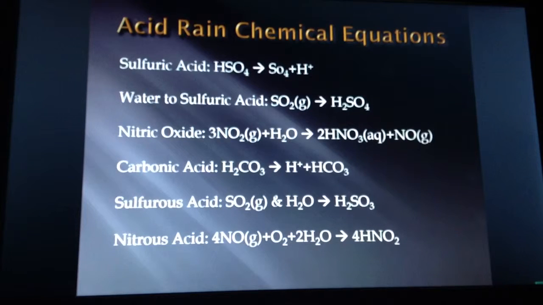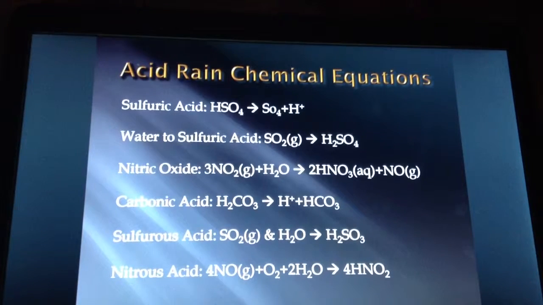Here are some acid rain chemical equations. Sulfuric acid yields to sulfate and a positive hydrogen ion. Sulfur dioxide yields to sulfuric acid. Nitric oxide and water yields to dihydrogen nitrate and nitric oxide.